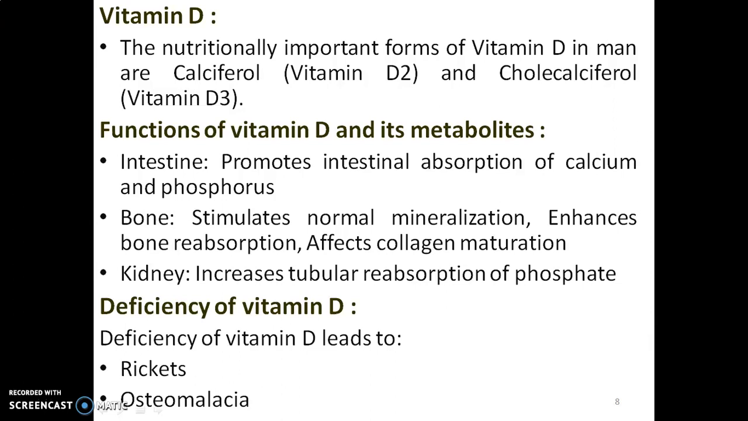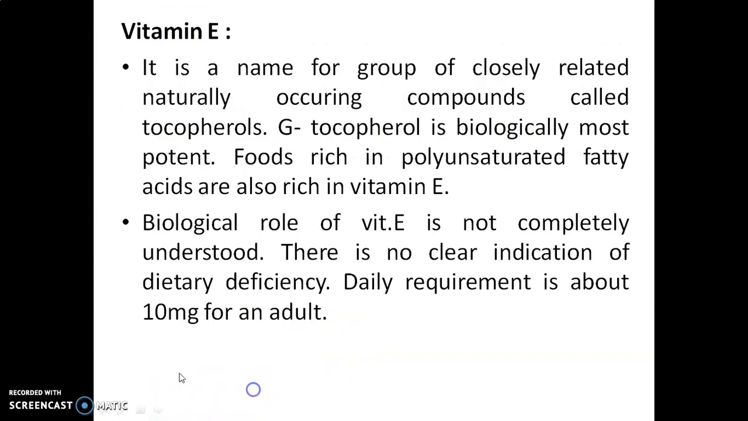Then vitamin D. The nutritionally important forms of vitamin D in man are calciferol, vitamin D2, and cholecalciferol, that is vitamin D3. Functions of vitamin D and its metabolites: intestine, it promotes the intestinal absorption of calcium and phosphorus. Bone, it stimulates normal mineralization, enhances bone resorption, and affects collagen maturation. Kidney, it increases the tubular reabsorption of phosphate. Deficiency of vitamin D leads to rickets and osteomalacia.